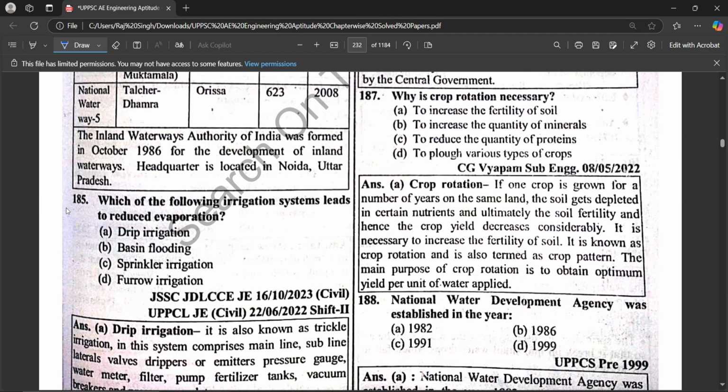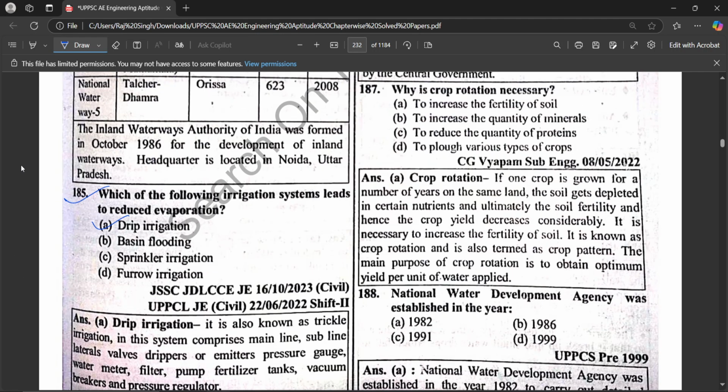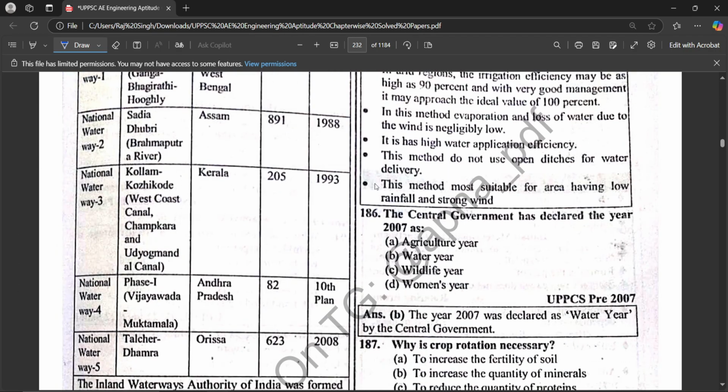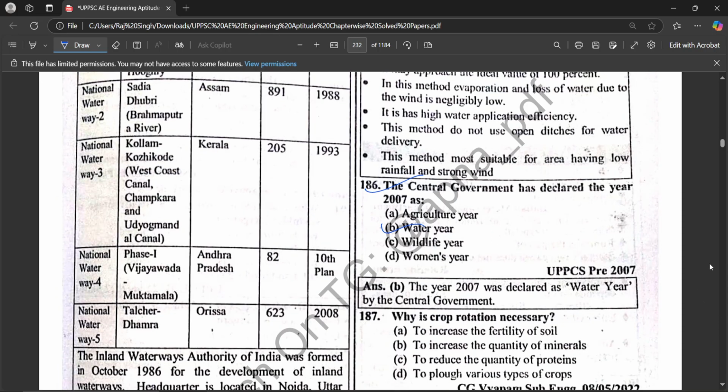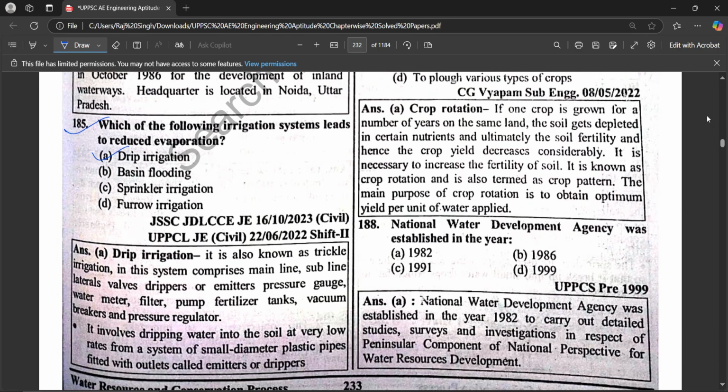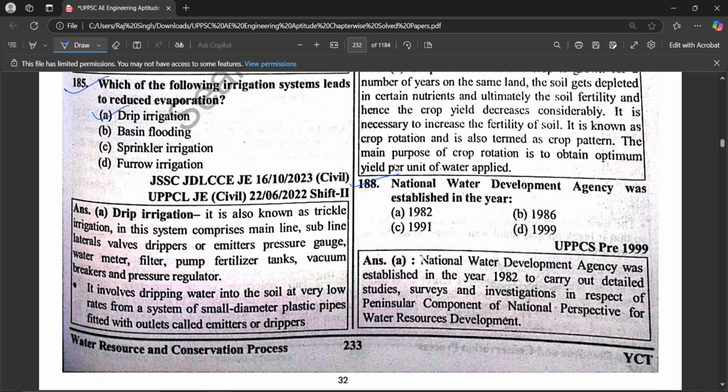Which of the following irrigation systems leads to reduced evaporation? Drip irrigation. The central government declared the year 2007 as a water year. Why is crop rotation necessary? To increase the fertility of the soil. National Water Development Agency was established in the year 1982.